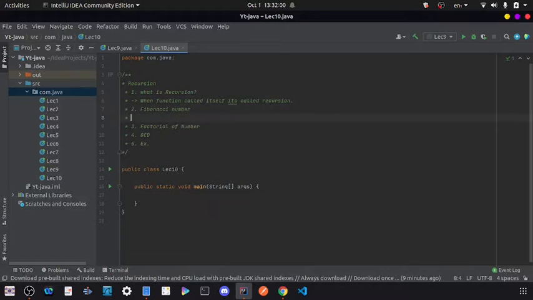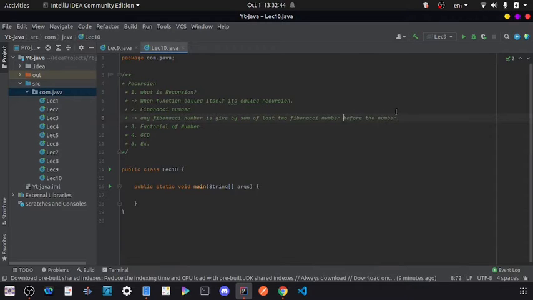Here our first problem will be finding the nth Fibonacci number. And what is a Fibonacci number? Any Fibonacci number is given by the sum of the last two numbers, that is, the two Fibonacci numbers before that number.